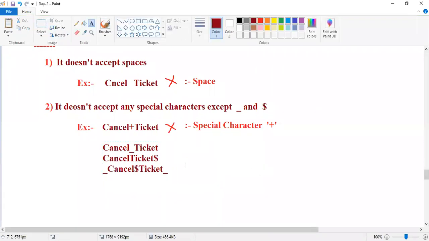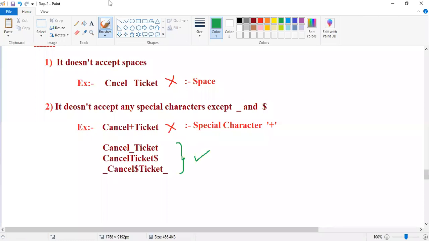In all the cases accepted, guys. Because underscore and dollar, no problem. Happily it is valid, no problem at all. Why? Because there is no special character except underscore and dollar.